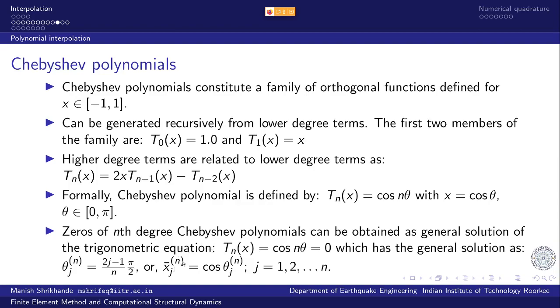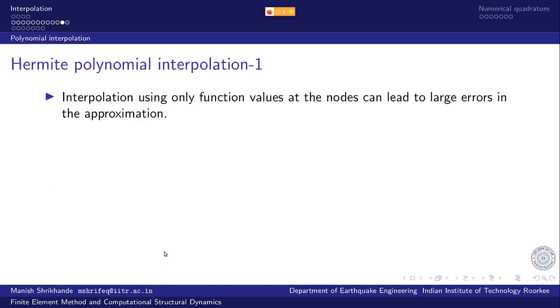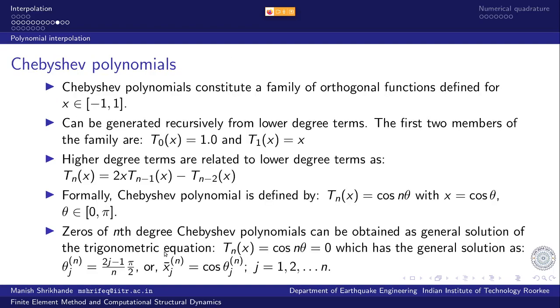And these roots of Chebyshev polynomials are nearly optimal position, because as I said, we don't know what are the optimal positions, but the roots of Chebyshev polynomials are very good locations for positioning of the sampling points, and they can be used for interpolation approximation wherever required, right?